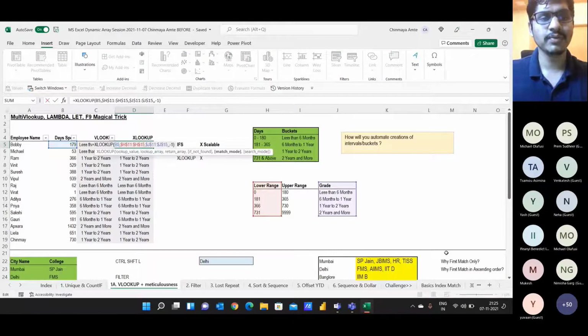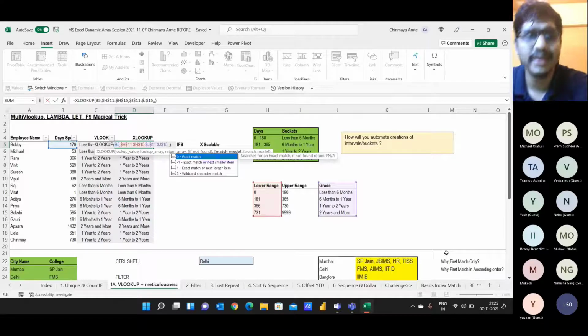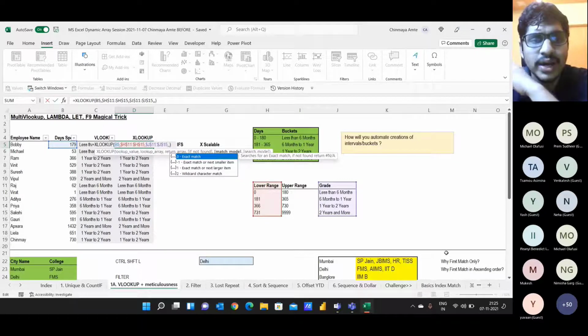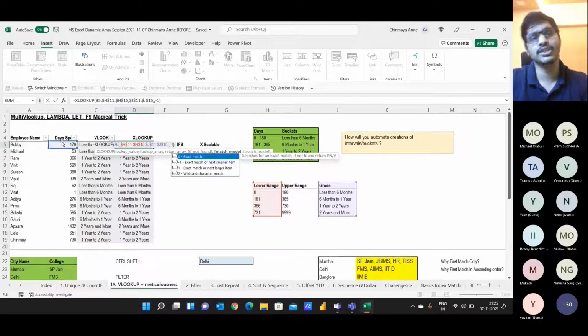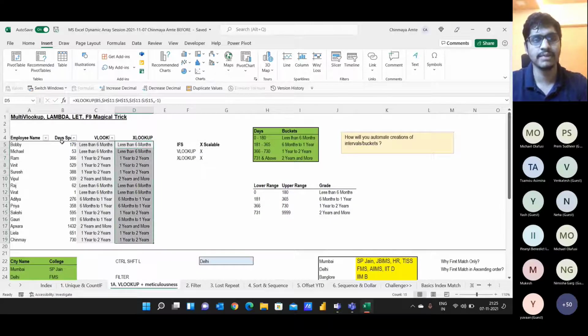You guys have asked me why -1. As I told you, we can't do an exact match here because we want to match the range. If I do an exact match, it won't work in this scenario, because I'm not interested in 179. That's the whole purpose of bucketing this data, right? For me, 0 to 180 is the same, it's less than 6 months. So I'm bucketing this data. Therefore, I want an approximate match, whether you fall into this category. That's why we are doing an approximate match and using -1.